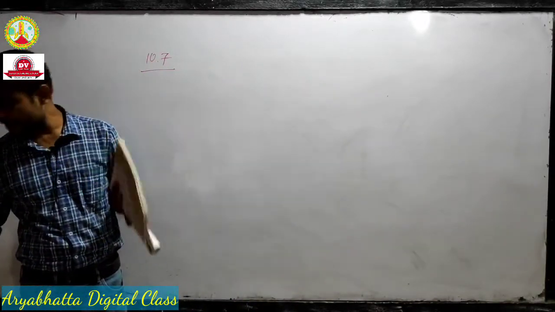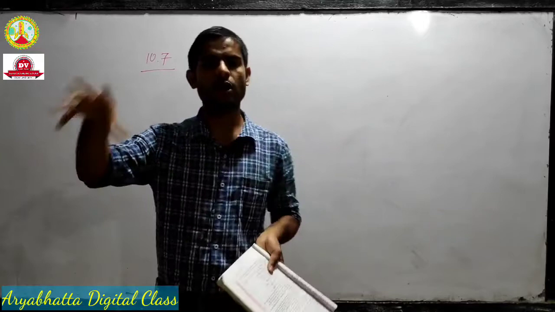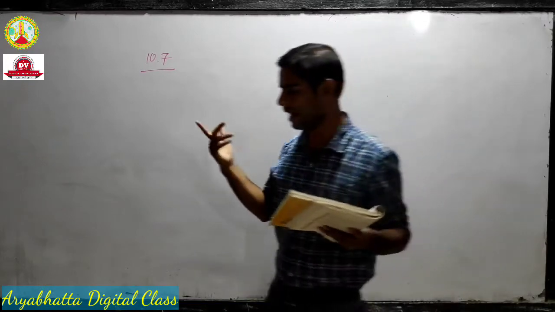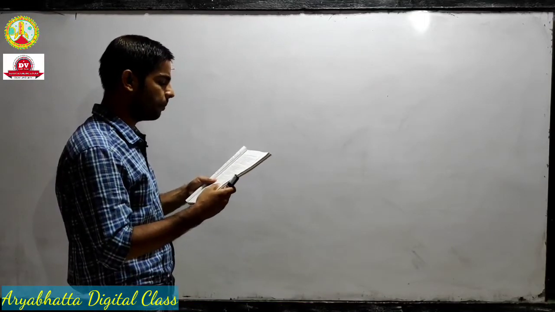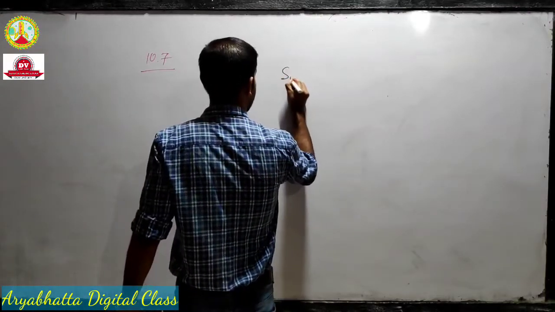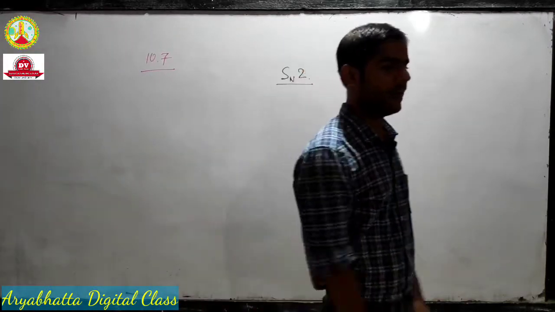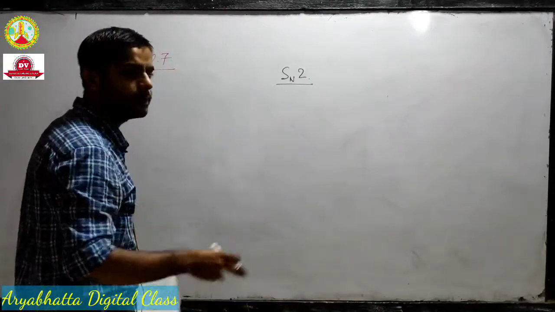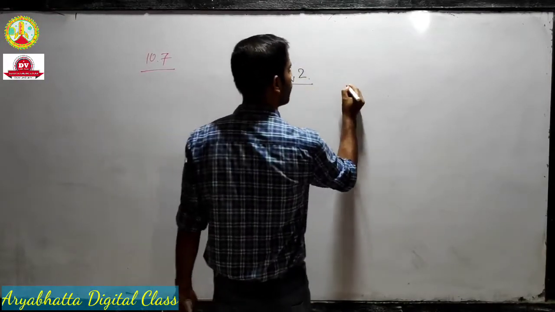Let's see one more question, and we will take questions of some variety so that we can cover almost all the topics that we discussed. Now the next question is 10.9. It's a very good question. 10.9 says: which compound in each of the following will react faster in SN2 with hydroxyl ion?